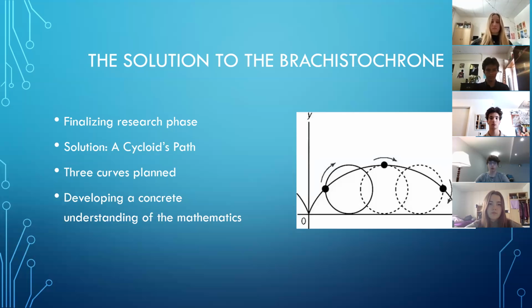Going forwards, the team will work on developing a more concrete understanding of the complex mathematics required to model this curve, including developing an understanding of calculus of variations and optimal control. From there, the group will work to apply the mathematical model to the real world, taking into account factors like friction and drag that might affect the roller coaster cart, as well as the shape of the cart itself and the shape of the roller coaster.